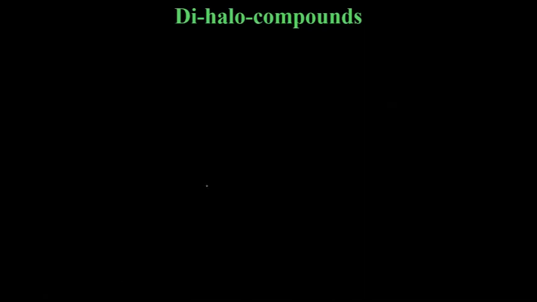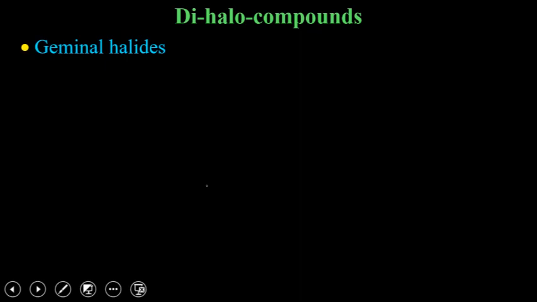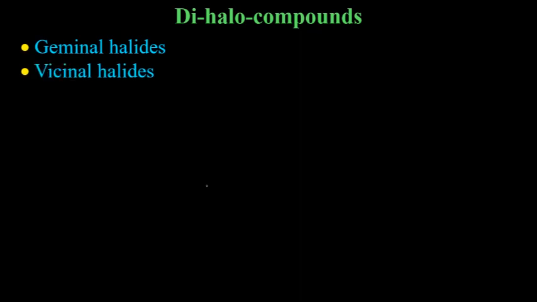Dihalo compounds. Now, dihalo compounds means there will be 2 halogens. And based on where the halogens are attached, there are broadly two types of dihalo compounds: geminal dihalides and vicinal dihalides. We talked about it in 11th grade as well. Who is going to tell me what a geminal dihalide is?